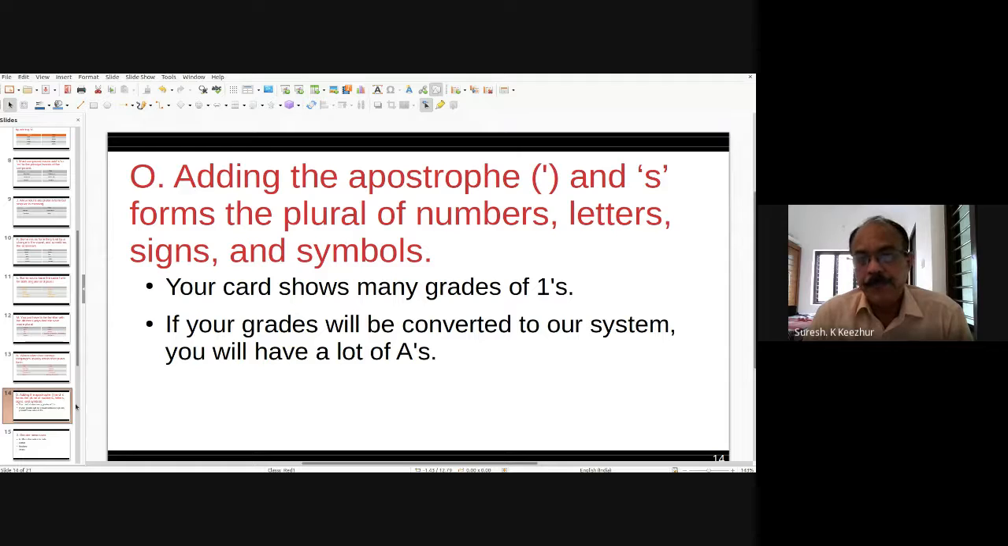Syllabus: what is the plural form? Syllabi, or syllabuses; both are used. Terminus, termini or terminuses. These are the examples for foreign words. Larva, L-A-R-V-A; larvae, L-A-R-V-A-E, is the plural. Vertebra, vertebrae is the plural. Area, areas.